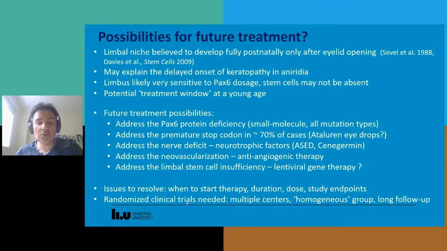And we should also try to strive for as homogeneous groups as possible in terms of genetic status, mutation, age, degree of keratopathy, and so forth. Also, we should prepare for long follow-ups in randomized trials because, as I mentioned, AAK can develop over decades, and this is typically not the time frame that randomized trials are conducted, but it's something that needs to be looked at.